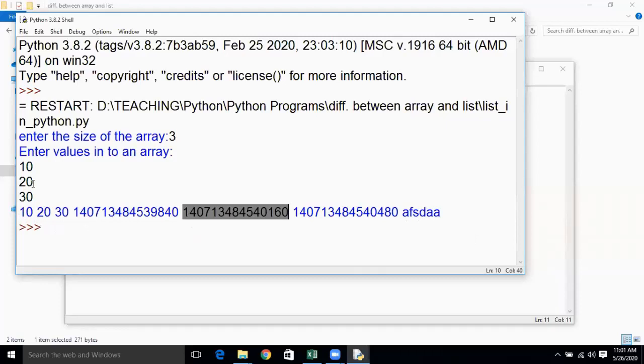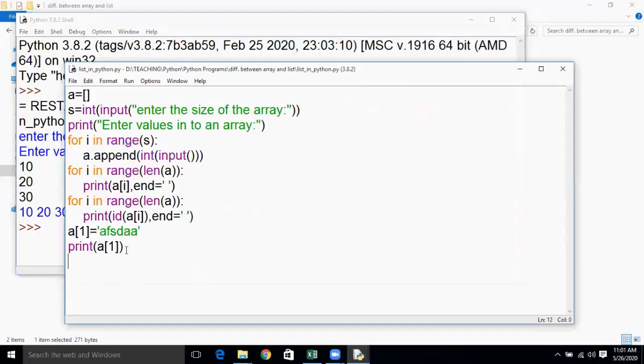So now I change this 20 value to this string. Now let us see what will be the address. It will not be this particular address, but it will be changed. This change will happen because memory has to be allocated beyond the particular size allocated previously, right? So now let us try to print the address of this index.